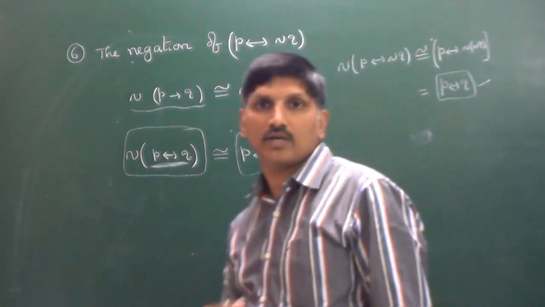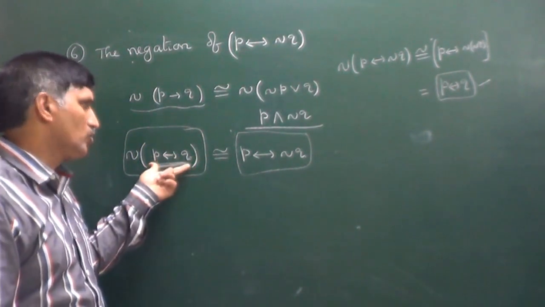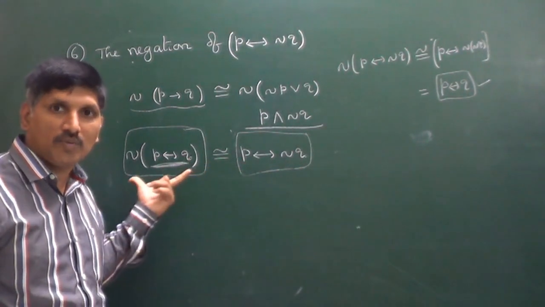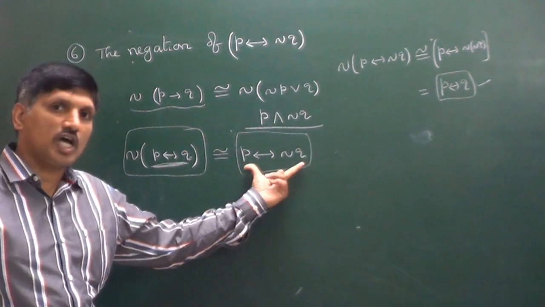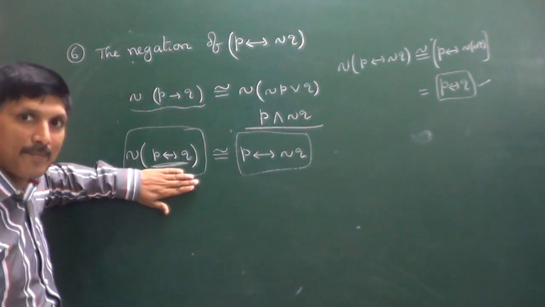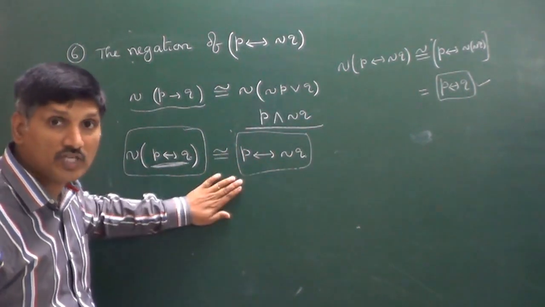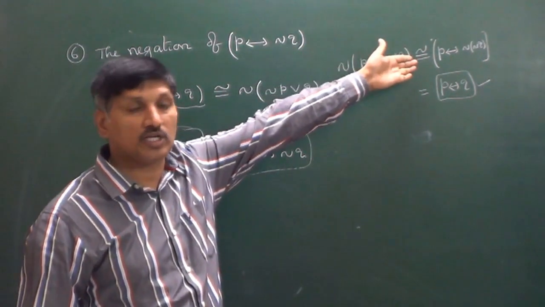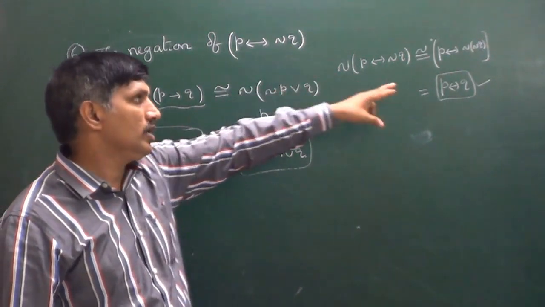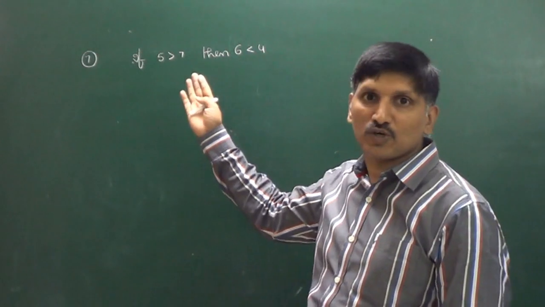So very good idea, this question, because of this particular information, the last column of this truth table is the same. That's why negation of biimplication is logically equivalent to this one. With the help of this information, we are doing this particular question. Negation of P if and only if negation Q is nothing but P if and only if Q. Right? Let's have another question here.